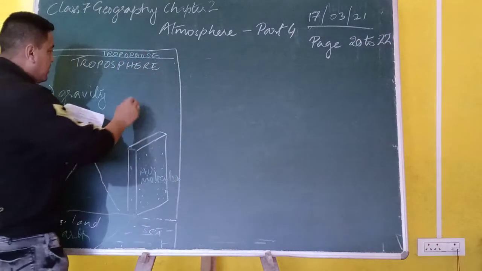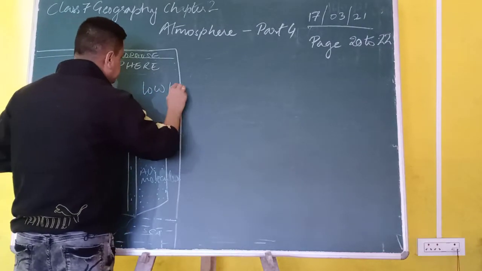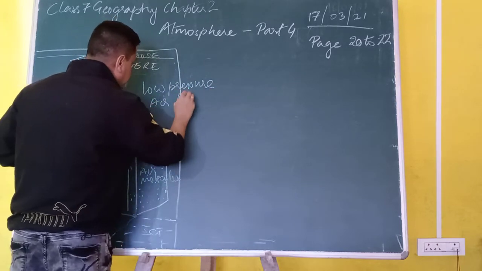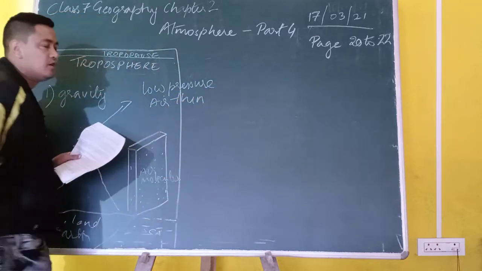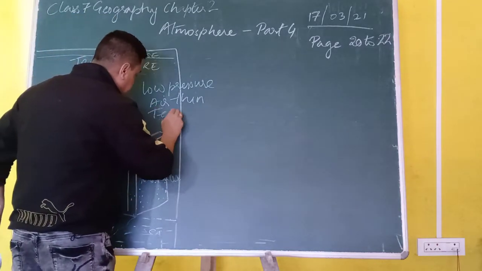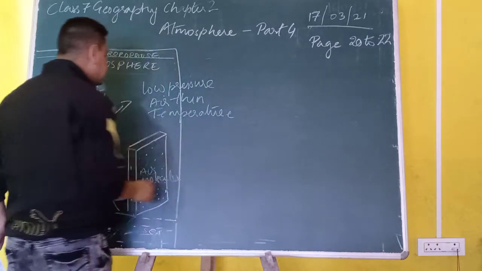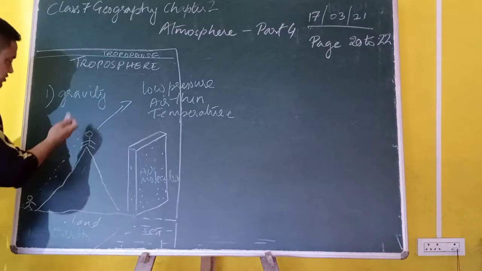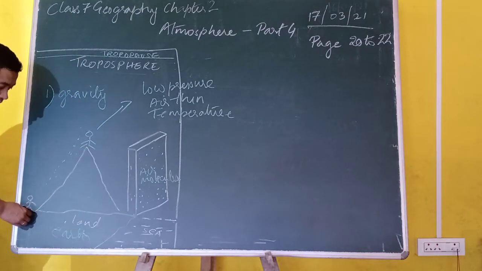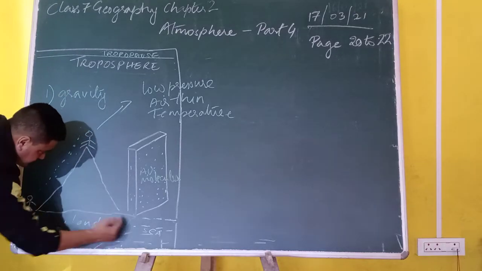So here, as you move away, you find low pressure. Air also becomes thin here, because as you move away from the earth, the air becomes thinner and thinner, and the temperature also decreases when you reach a certain height in the mountains. On the flat land you find the temperature is more, and this is due to gravity. You can see here I have written land and sea.